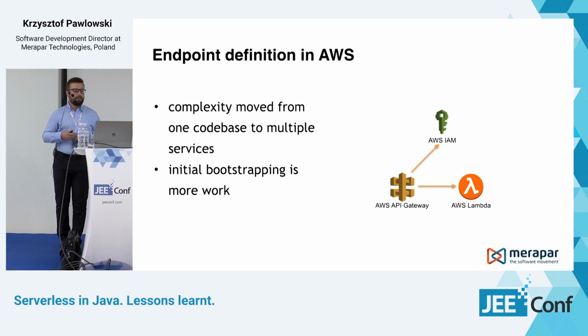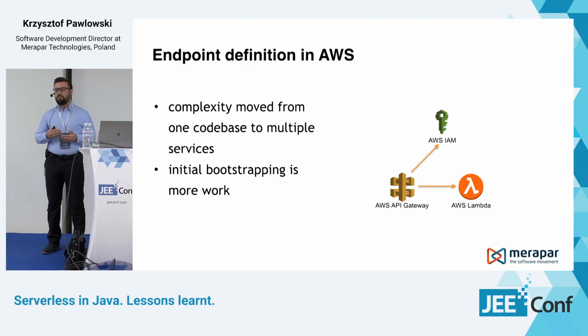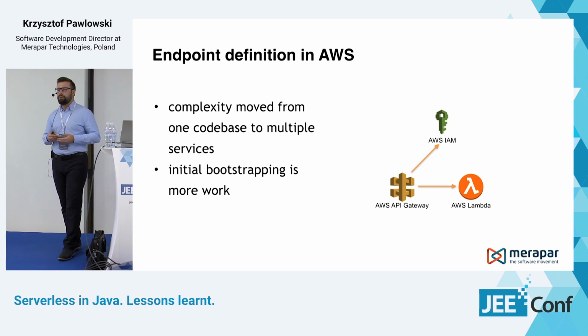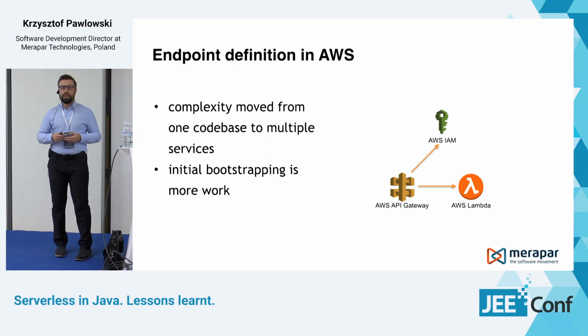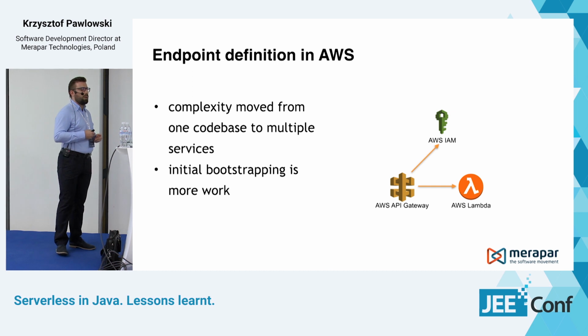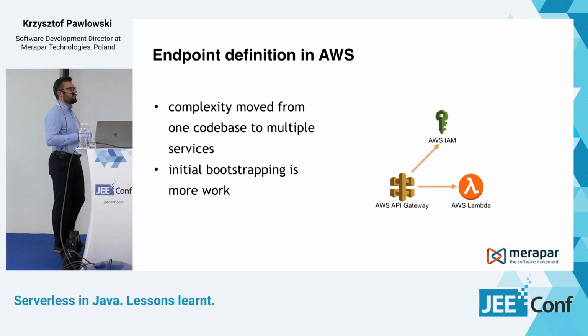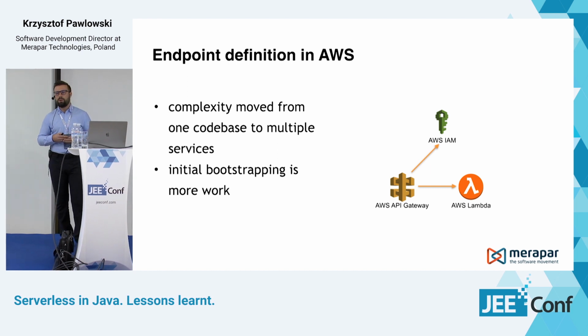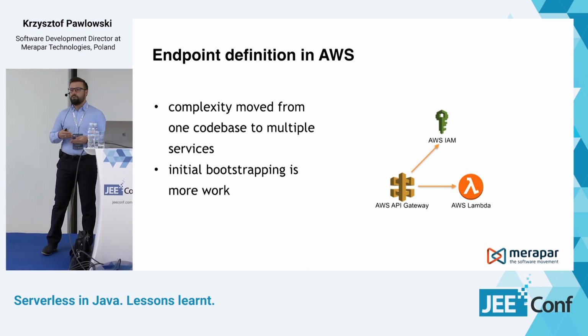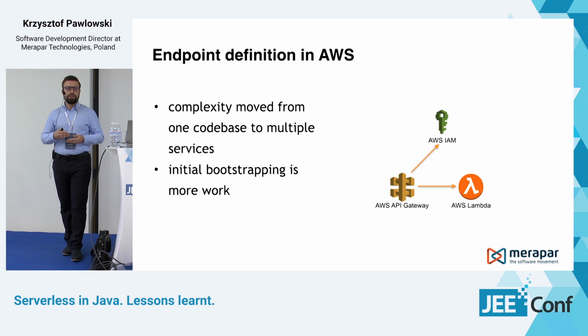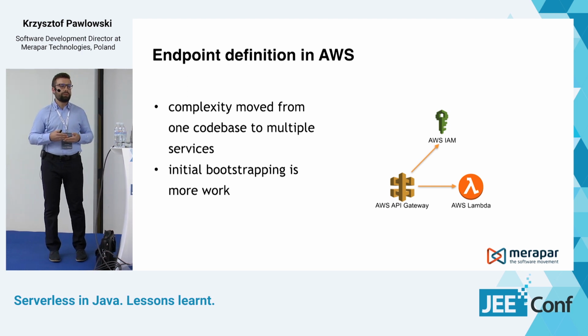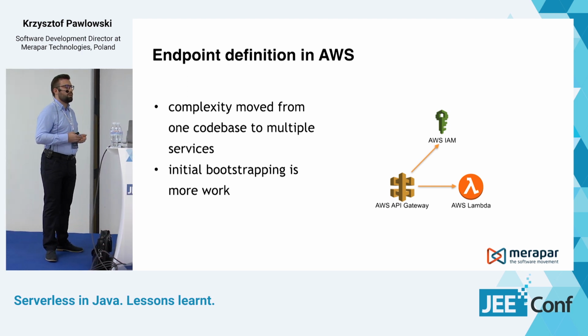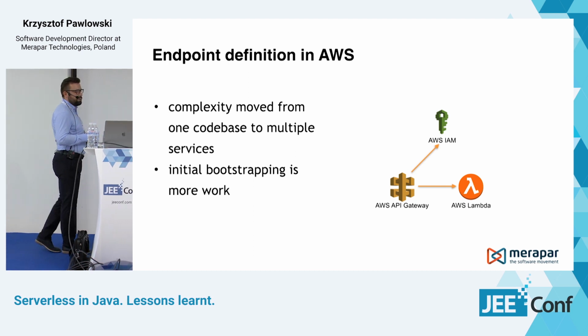And then you need to also know AWS Lambda, which is actually running your code. So complexity has moved from one code base to multiple services, and initial bootstrapping of your application might take a little bit longer. If you want to do something as simple as defining the endpoint, definitely you can achieve that faster in solutions like Spring Boot.